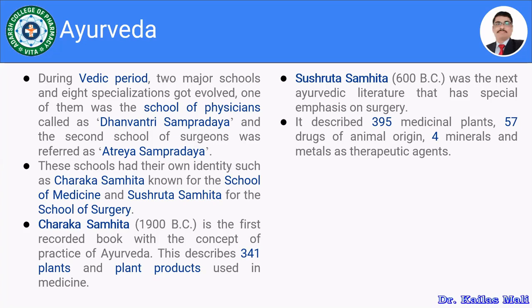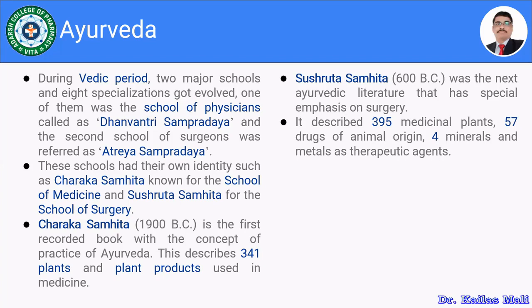So in the case of Charaka Samhita, more than 341 plants and plant related products are listed, isn't it? And in the case of Sushruta Samhita, with its special emphasis on surgery, it describes 395 medicinal plants, 57 drugs from animal origin, and 4 minerals and metals as therapeutic agents.